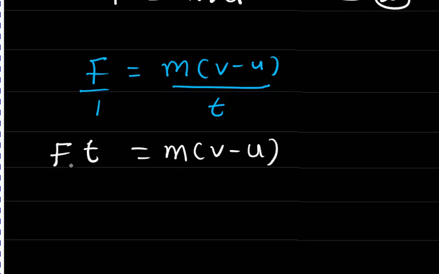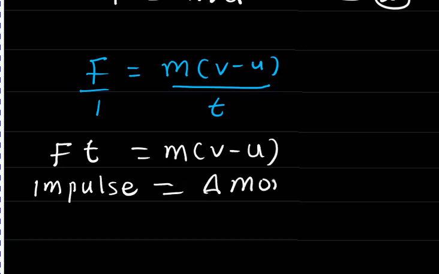The product of force and time on a body is what is known as impulse. So invariably, impulse on a body is equal to the change in momentum.